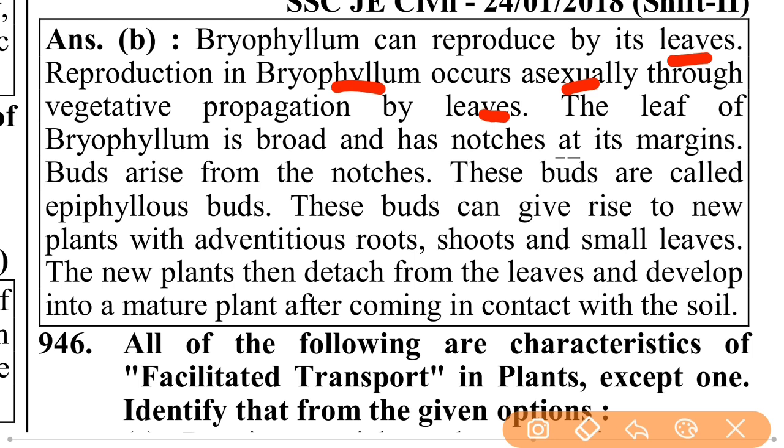The leaf of bryophyllum is broad and has notches at its margins. Buds arise from the notches. These buds are called epiphyllous buds. These buds can give rise to new plants with adventitious roots, shoots and small leaves. The new plant then detaches from the leaf and develops into a mature plant after coming in contact with the soil.